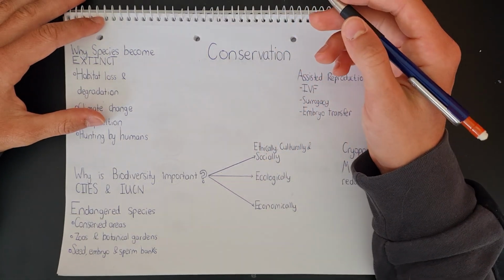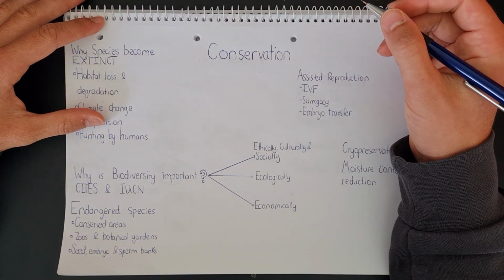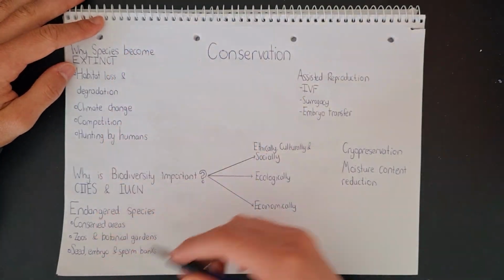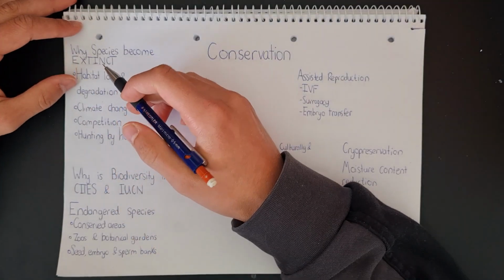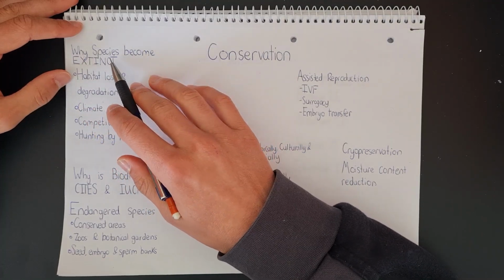In today's video, we're going to be looking at conservation for A-level biology. If you see a certain point on this page that you want to take a look at, take a look in the video description below to see the respective timestamps. Otherwise, let's go ahead and get started with why species become extinct.